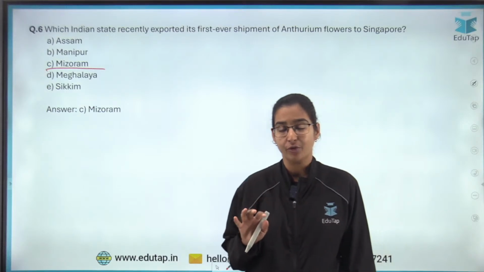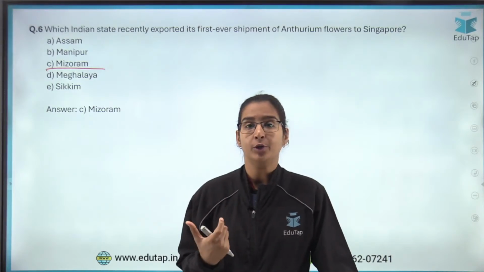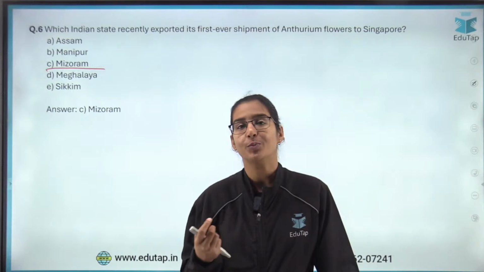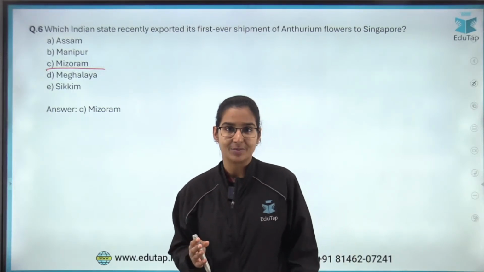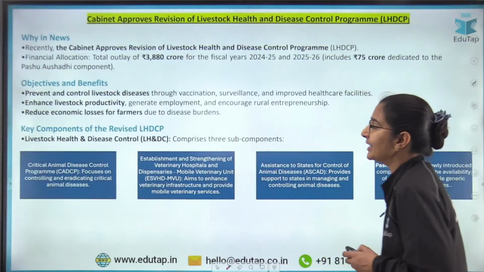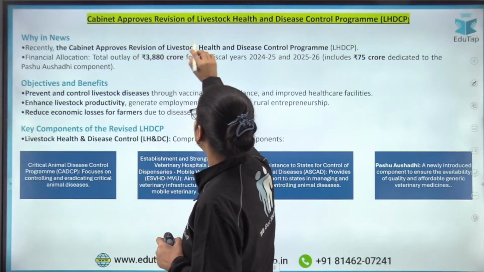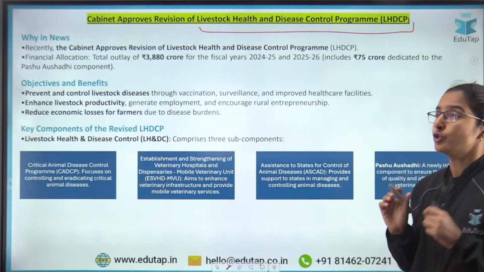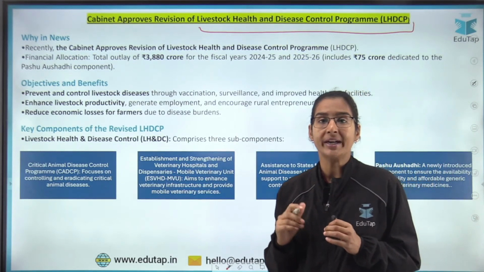If you feel that there were some shortcomings, you were not able to recall, or you were not able to mark the answers correct, I'll request you, please do go through the PDF of the last session so that you can revise things better. All right, on that note, let's start our today's session. So the first news says that the cabinet approves revision of the Livestock Health and Disease Control Program, right? So this program was initially launched in the year 2013 and now it has been revised.